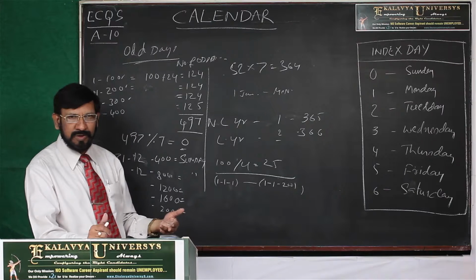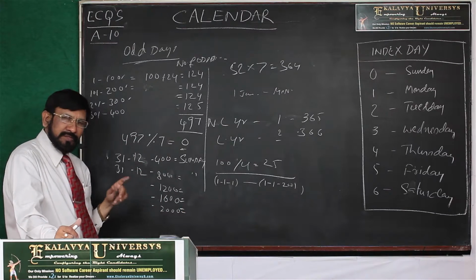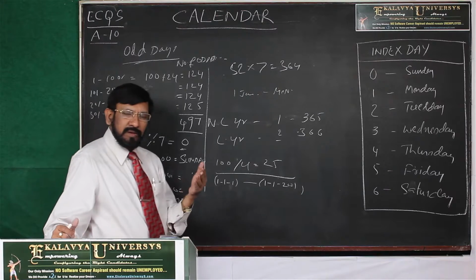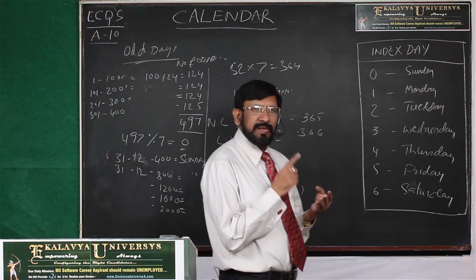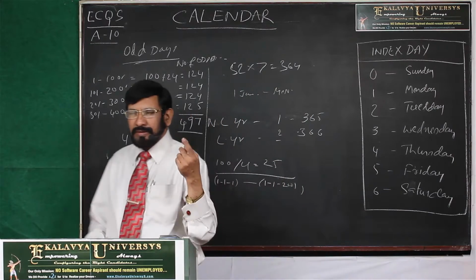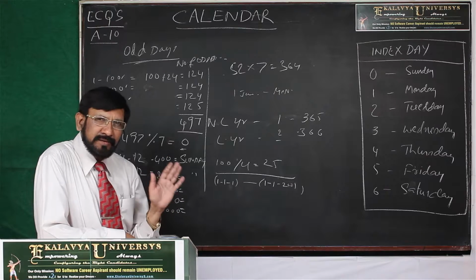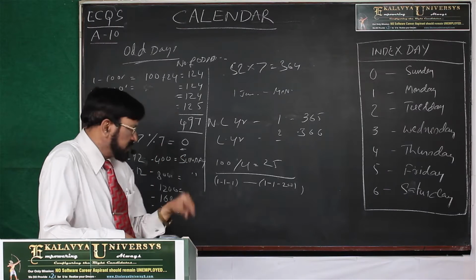Now we have a thumb rule: 31st December of every century leap year falls on Sunday.